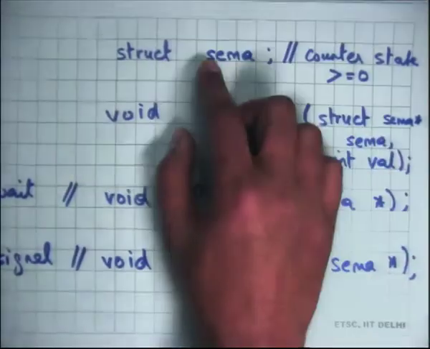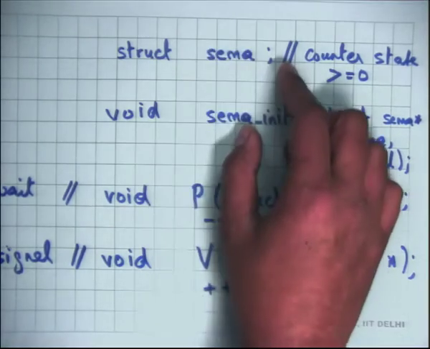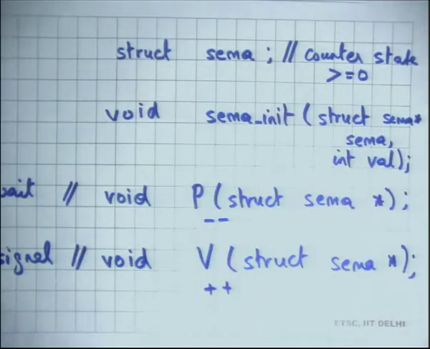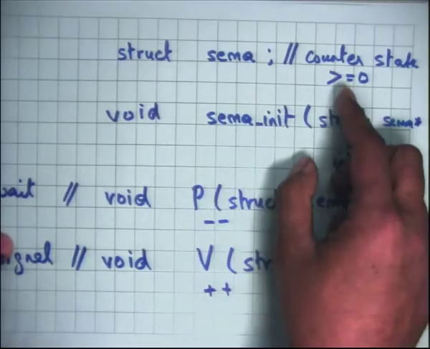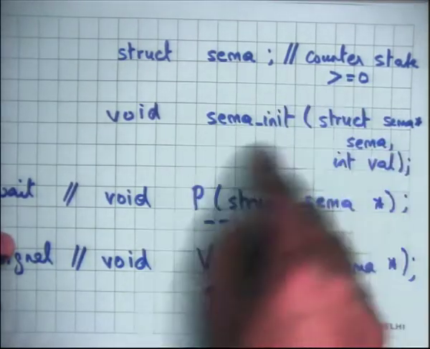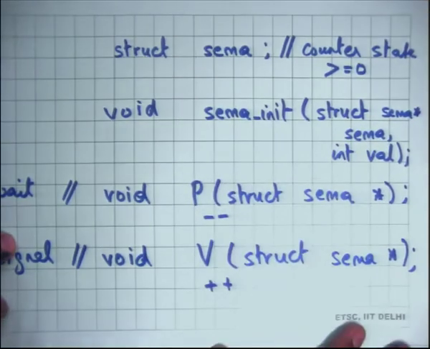All right. So let's look at this abstraction once again. We have a type called SEMA. It is a stateful type in the sense that it has a state, and the state is the counter. The counter must be greater than or equal to 0, non-negative. And then these are the three functions that you can use on the semaphore.